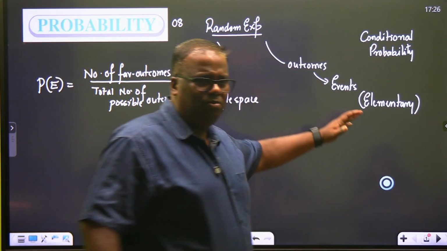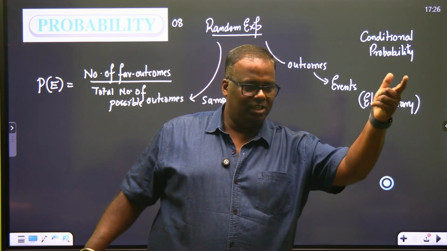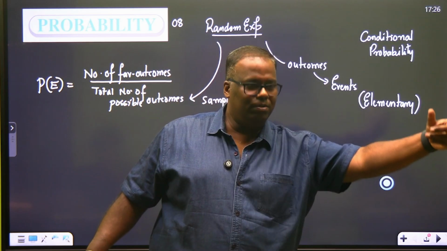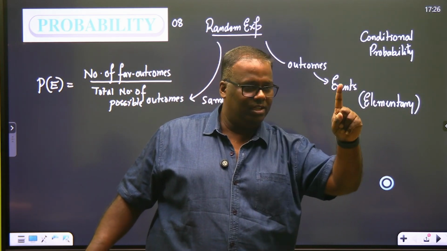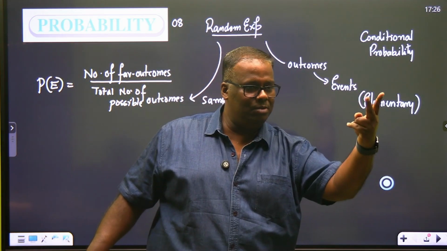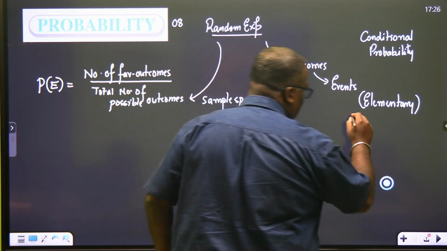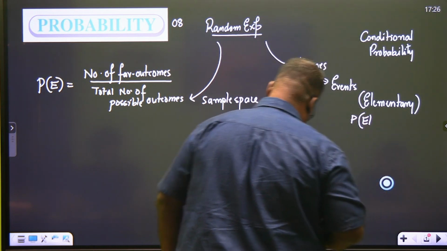An elementary event is one which has exactly one outcome. Tossing a coin: head is an elementary event. Tail is an elementary event. Or say throw a dice: 1 elementary event, 2 elementary event, 3 elementary event, 4. And you know that the probability of all elementary events, how to write them?